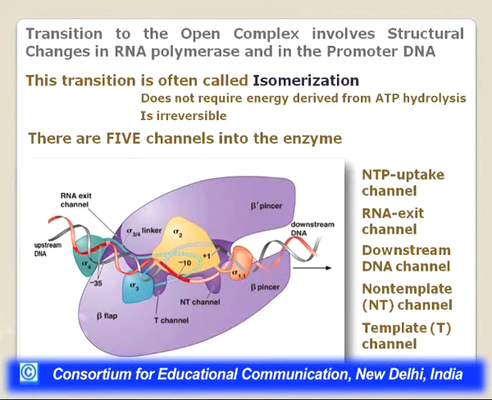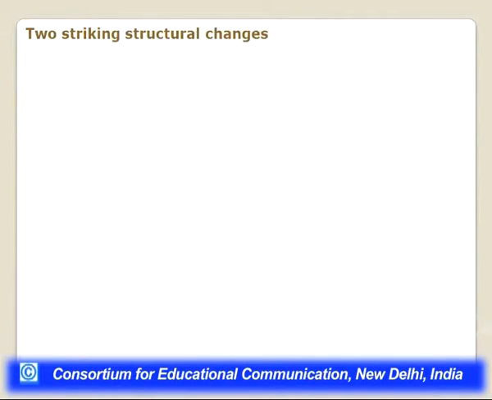Then there is sigma 3, and there are linkers, the sigma 3-4 linker, and we will talk about the 1.1 region also. That is how the sigma subunit attaches to it, and those are the structural changes which occur, where DNA enters and exits through all these channels and RNA exits, and that is how the closed promoter complex will change.